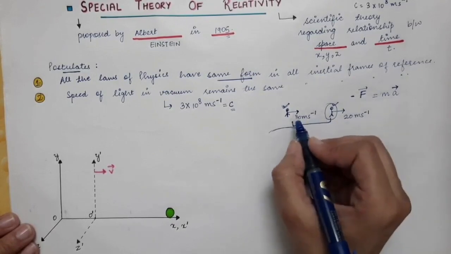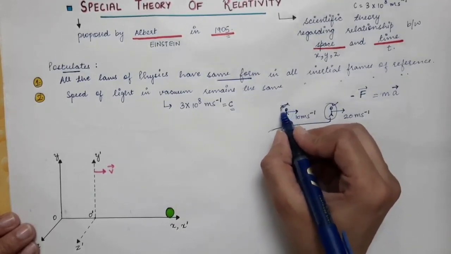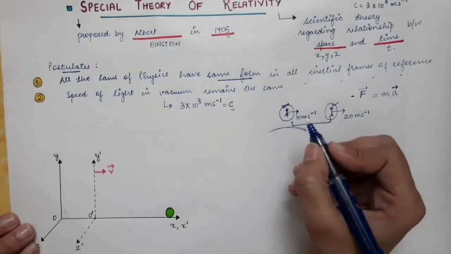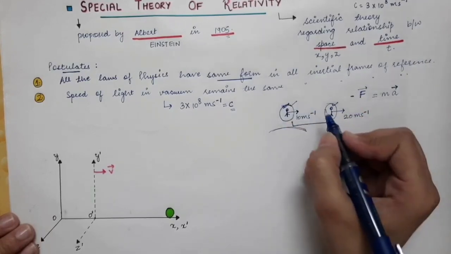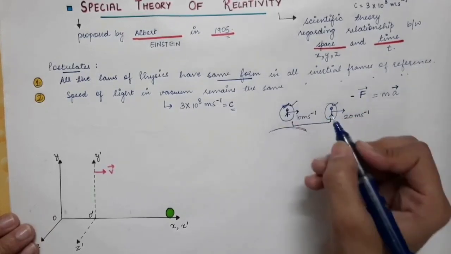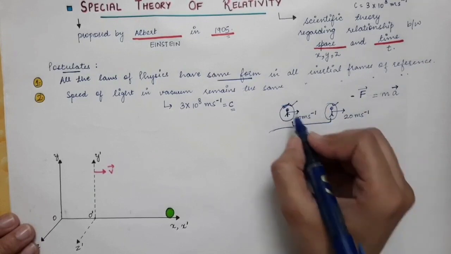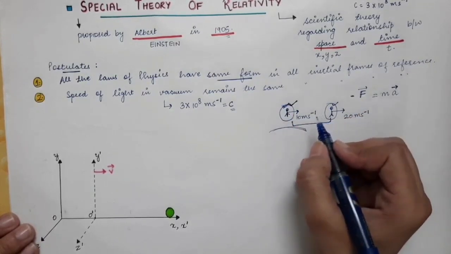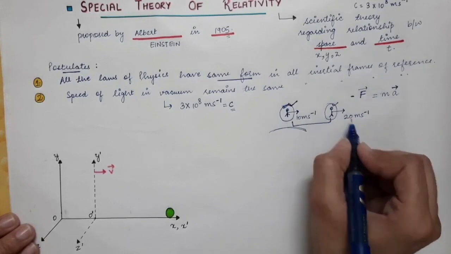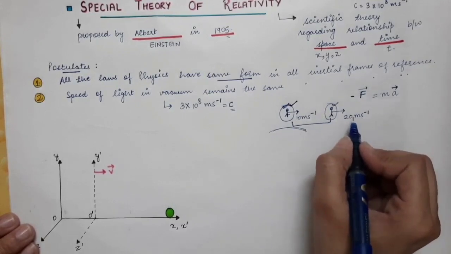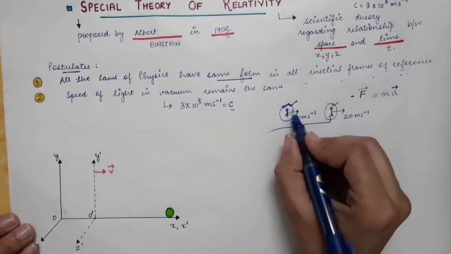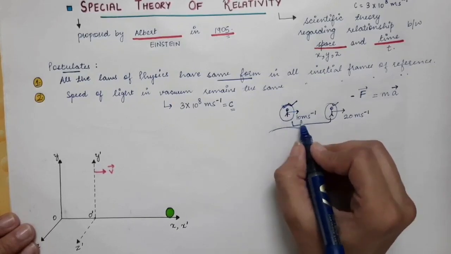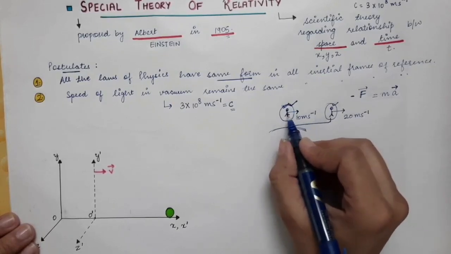But if you take the frame of reference of the first person, or you can say according to this first observer, the velocity of this person is not 20 meters per second, but it will be 20 minus 10, because the observer already has a velocity of 10 meters per second of its own.